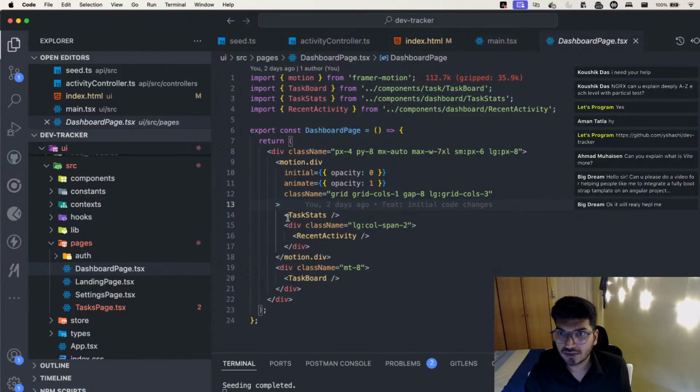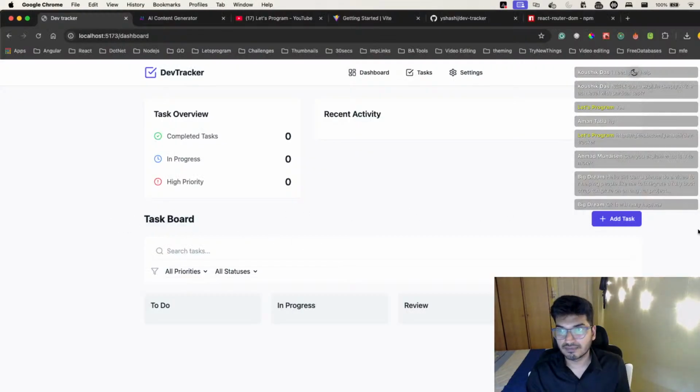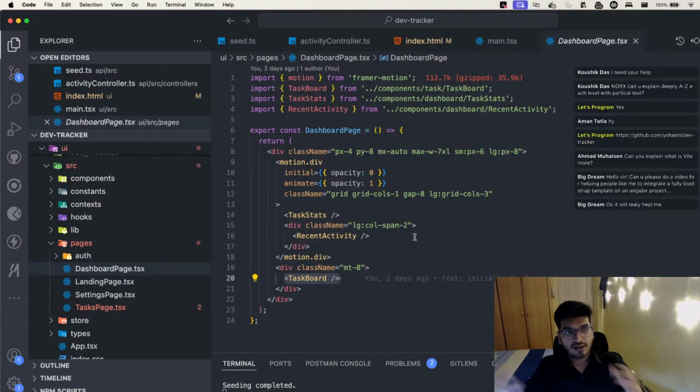If you take a look here, I have a task stats component, which is the stats. Then I have a recent activity, which is this. Then just in the bottom, we have a task board, which is this. I think we do something similar in Angular also, where we try to divide our things into small components. Now let's take a look at the first component here.